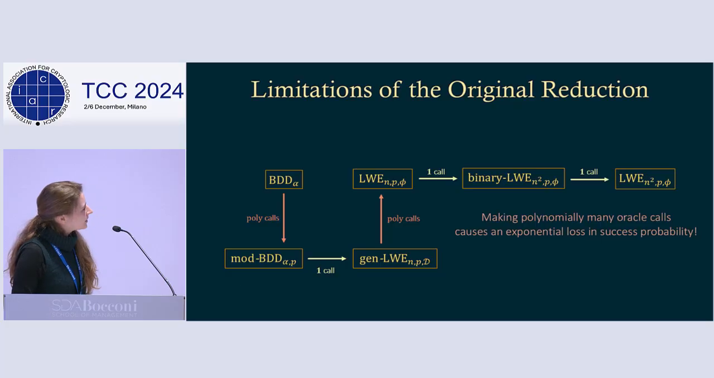So let's look again at why the original reduction is so lossy. In particular, a couple of the branches make polynomially many calls. And why is this bad for us? It's because it causes an exponential loss in success probability. So I'll show you why.